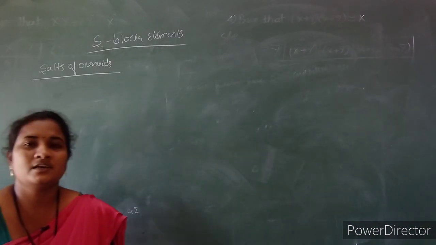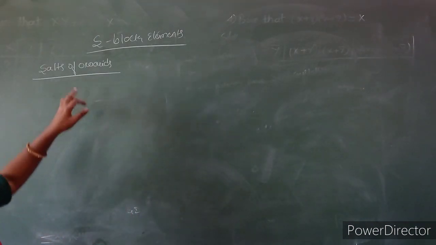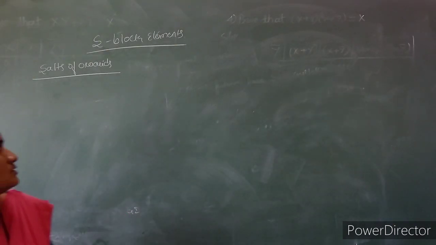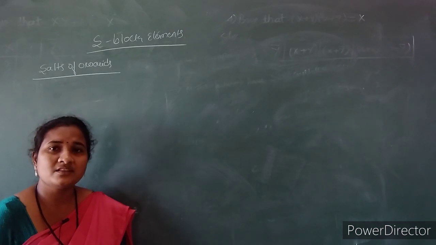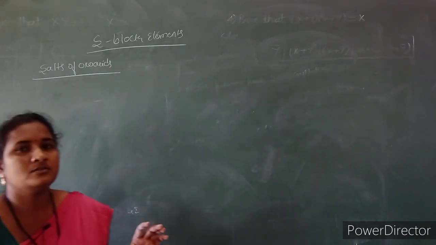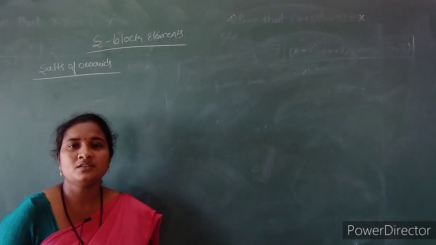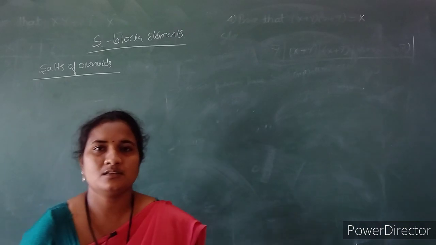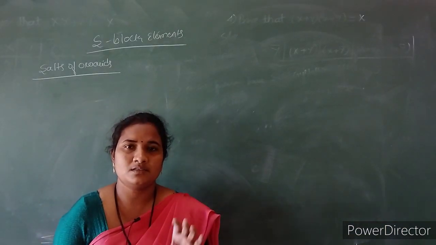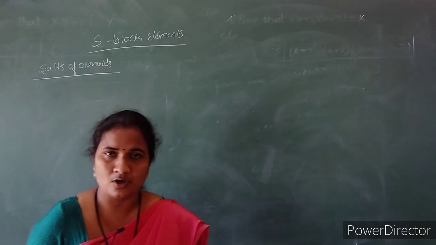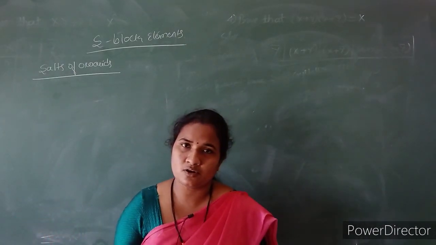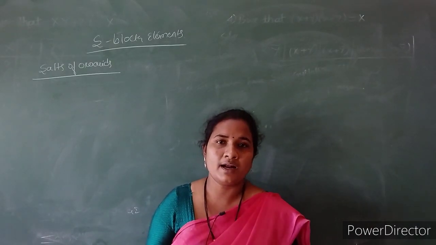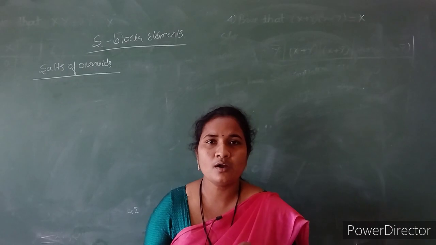The third general characteristic property of alkali metal ions is the salts of oxo acids. The oxo acids are substances in which the acidic proton is present on a hydroxyl group, and to the same hydroxyl oxygen atom is also attached. That is said to be an oxo acid.